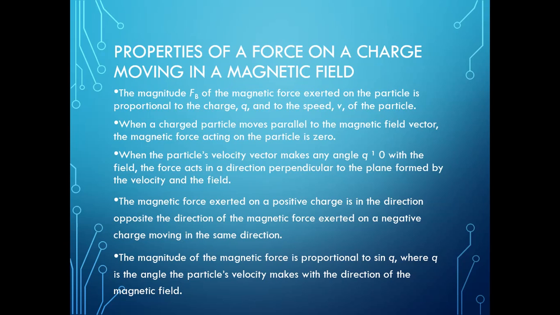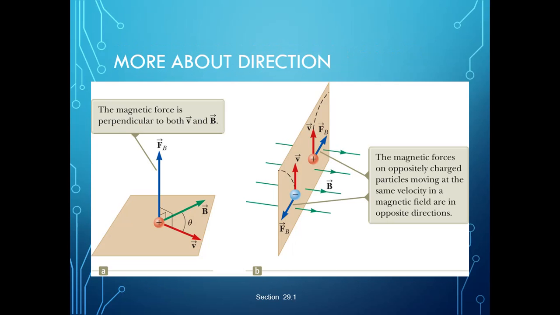When the particle's velocity vector makes any angle with the field, the force acts in a direction perpendicular to the plane formed by the velocity and the field. The magnetic force exerted on a positive charge is in the direction opposite to the magnetic force exerted on a negative charge moving in the same direction. The magnitude of the magnetic force is proportional to sin θ, where θ is the angle the particle's velocity makes with the direction of the magnetic field.